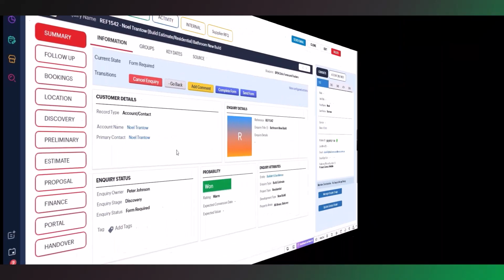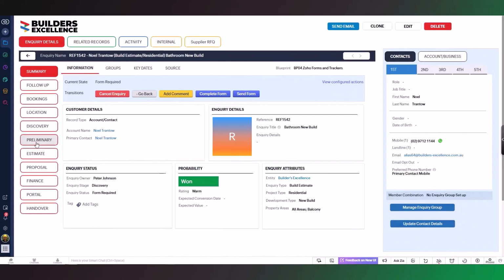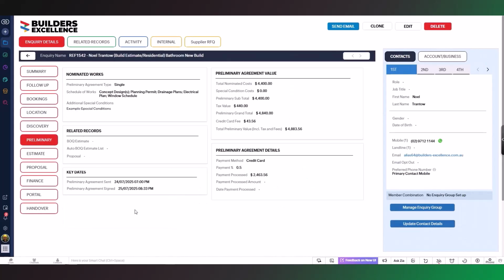Let's go back to the inquiry record and look at the preliminary agreement that was completed earlier. Under the Preliminary tab, you can see the completed fields and values. The Schedule of Works field displays the options ticked. On the right, you can see the preliminary agreement values displays the amount. Verify what's paid, approved, and potentially paid and other payment information.